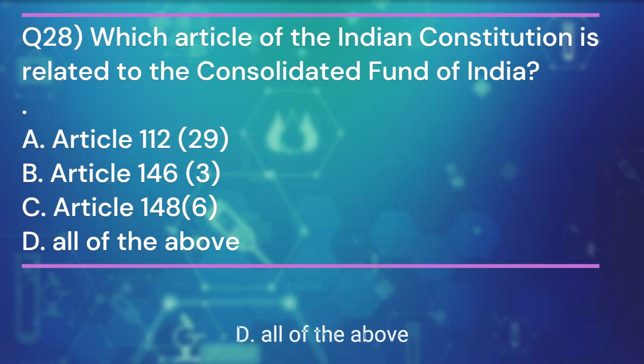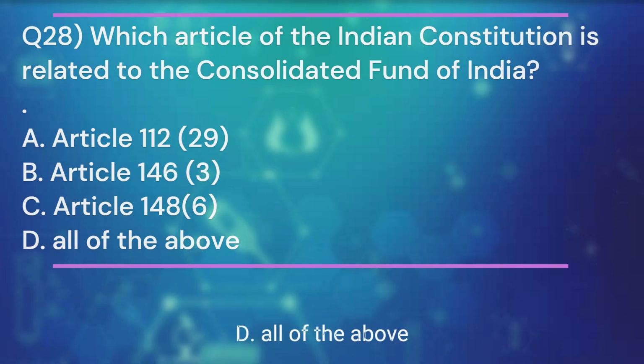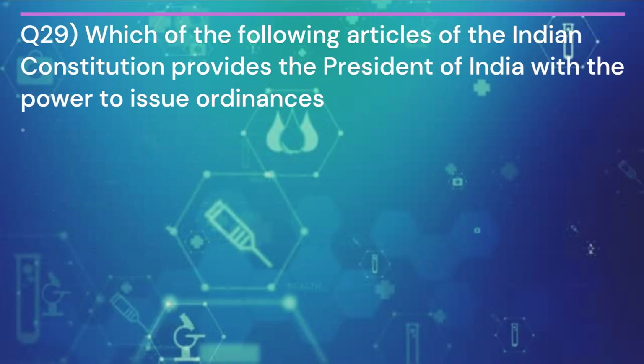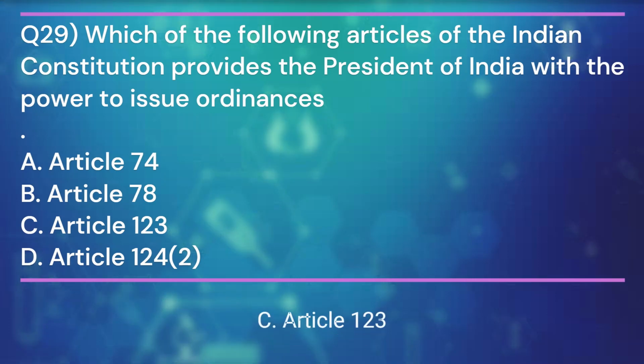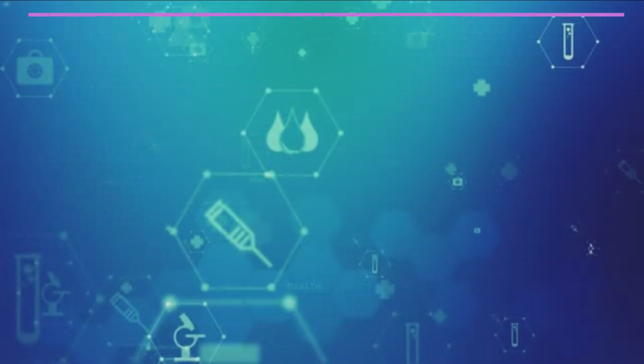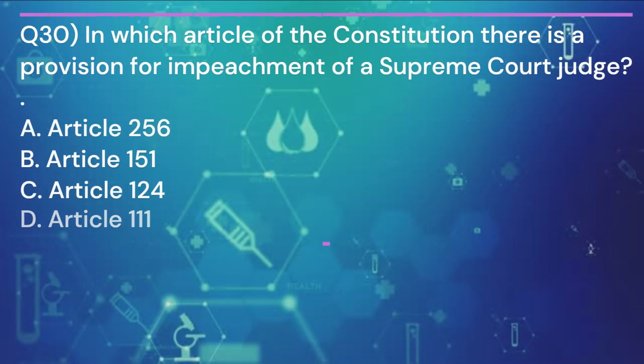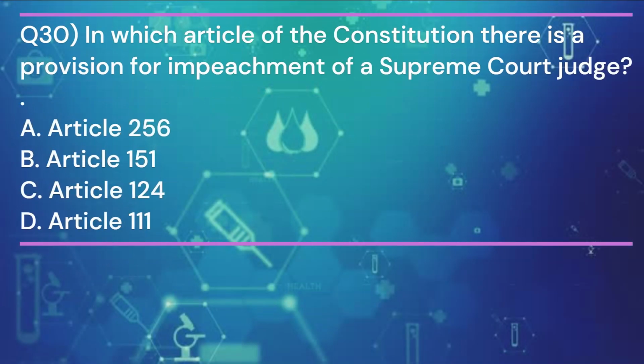And the answer is D. All of the above. Question 29. Which of the following articles of the Indian Constitution provides the President of India with the power to issue ordinances? And the answer is C. Article 123. Question 30. In which article of the Constitution there is a provision for impeachment of a Supreme Court judge? And the answer is C.